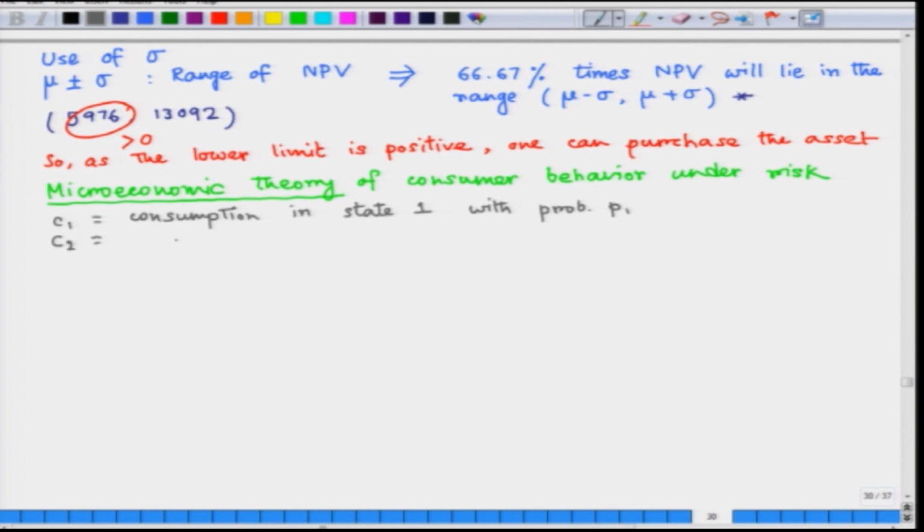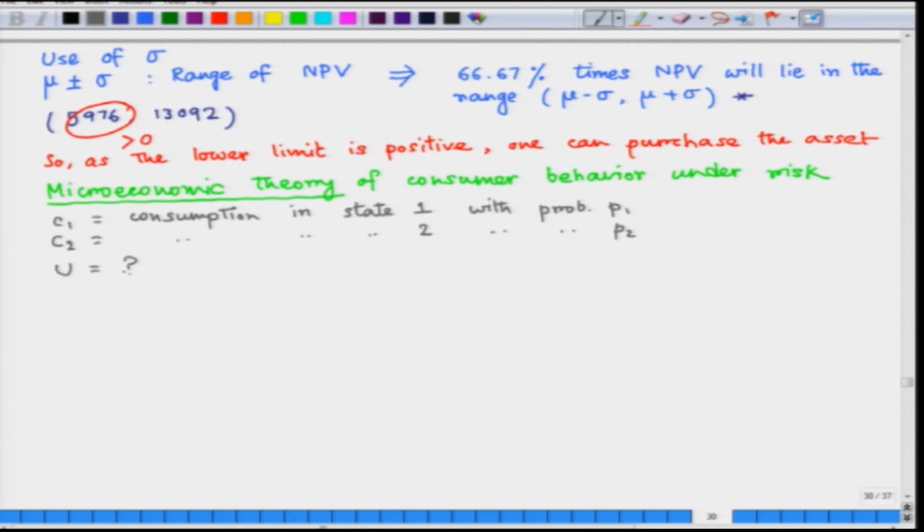C2 is consumption in state 2 with probability P2.